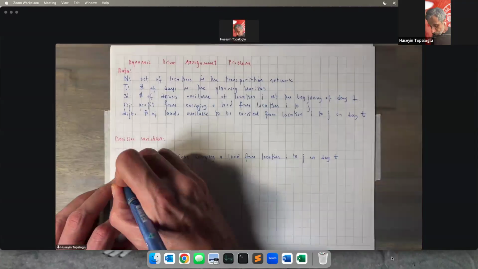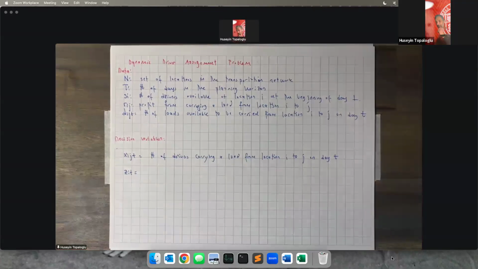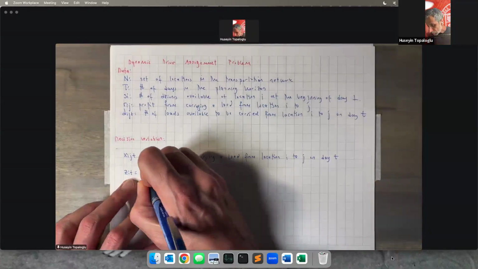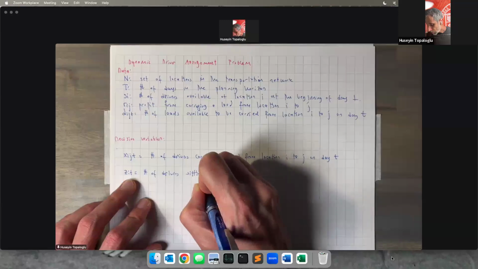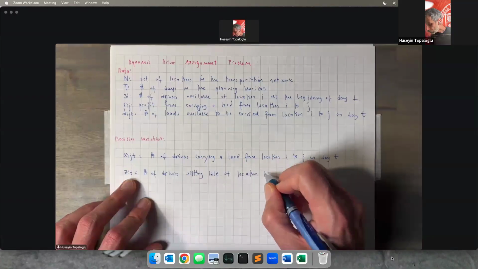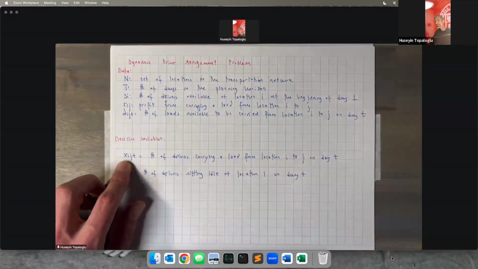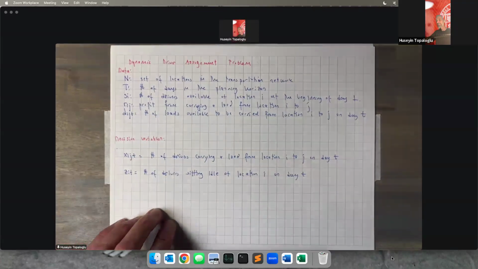Okay, so decision variable x_ijt is the number of drivers carrying a load from location I to J on day t. Another decision variable: again, we said the drivers can sit idle, doing nothing at a particular location on a particular day. Let's say z_it is the number of drivers sitting idle at location I on day t. If a driver is carrying a load from I to J on day t, then it's going to be available at location J at the beginning of day t plus 1.